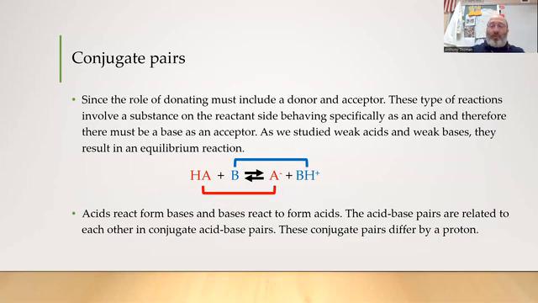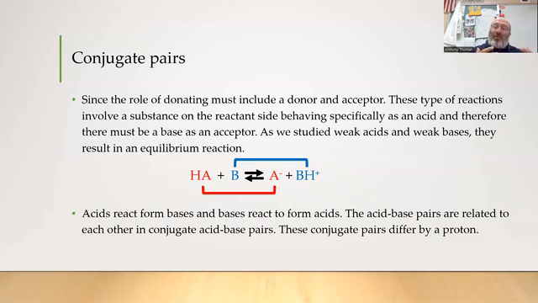So how we refer to this, we introduce a new term called conjugate. A conjugate pair really just means you have a combination of two substances. I'm going to say substances; they could be compounds, they could be ions, but you have two substances that differ by one H or one proton. That makes them link up as a conjugate pair.